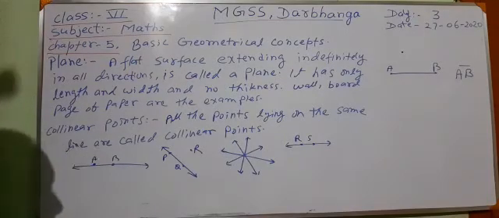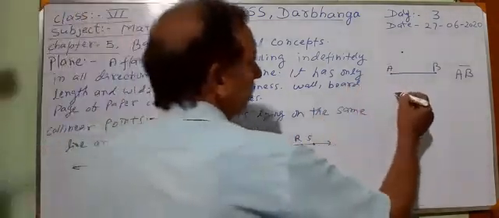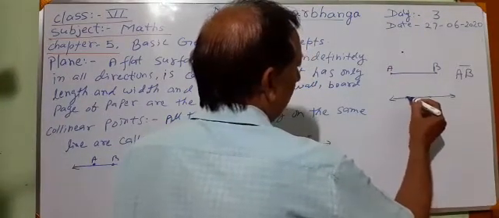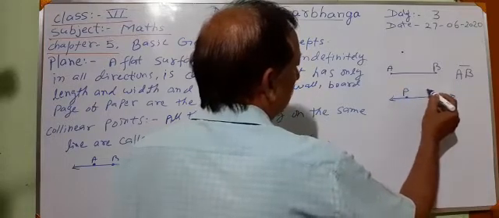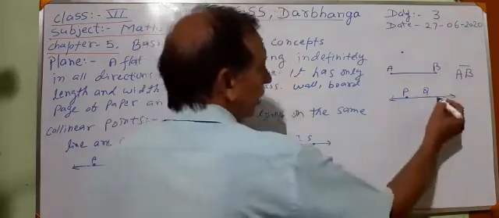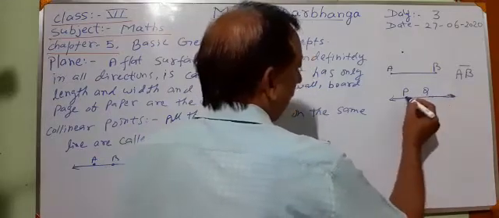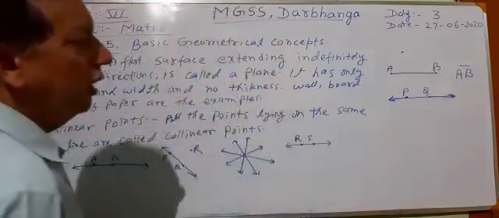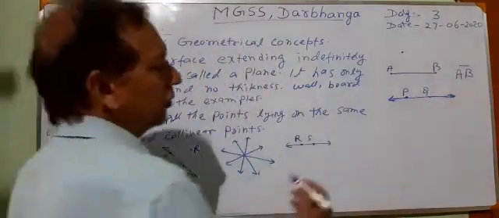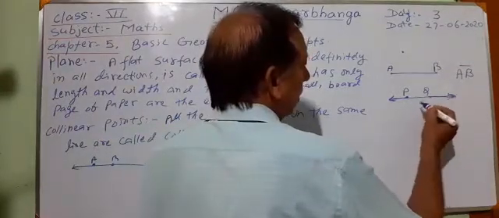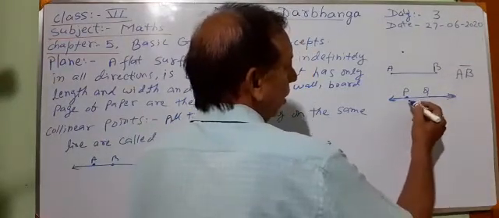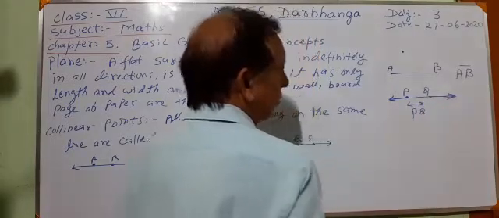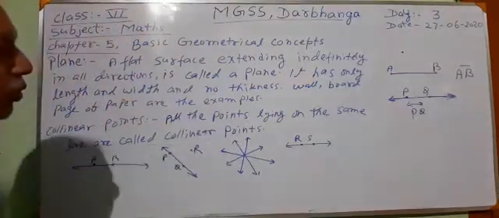Then we have read about line. What is a line? When a line segment extends indefinitely in both directions. Suppose this is line segment PQ. Extend it in this direction also and here also. If it extends indefinitely in both directions, then it is known as a line. A line has no end point. It is represented as P, Q, with a symbol above this. We shall read it as line PQ.